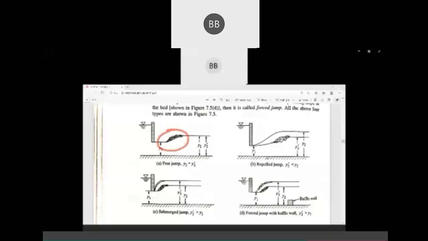Okay, here in repelled jump, this should be the y2 value, but because of the repel, this happened below the actual one. Okay, so this is a condition where y2 dash is less than y2. Okay, so for submerged, if your y2 dash is greater than y2, then we can say this condition is submerged.